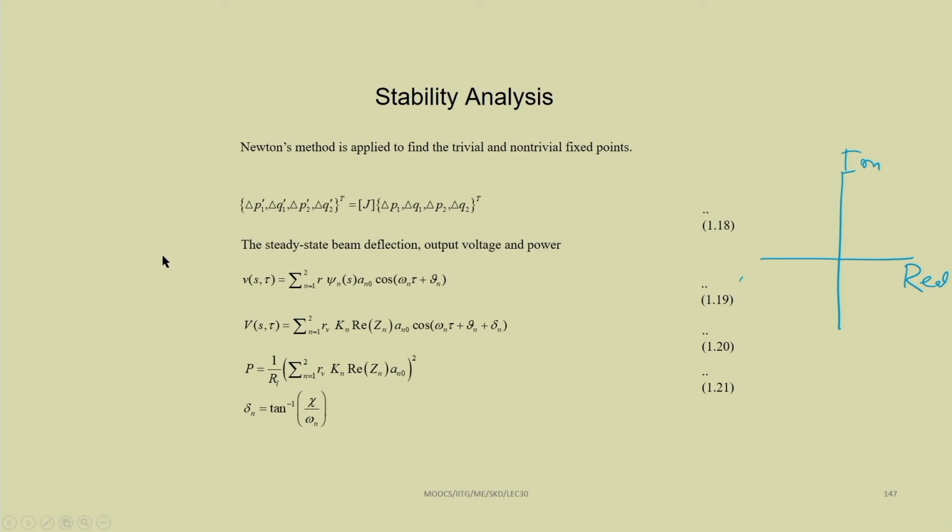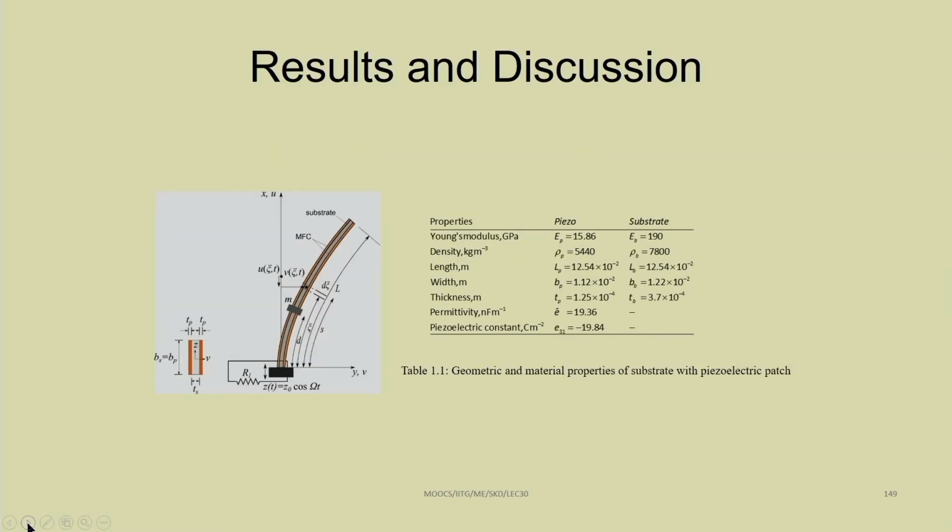After getting the displacement, one can find the voltage equation in this way. After getting this voltage equation, one can find the power, and this is the power expression. Depending on the resistive, capacitive and inductive circuit, the power will be different. Let us see some of the results.